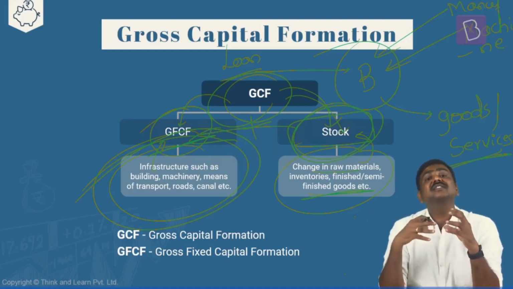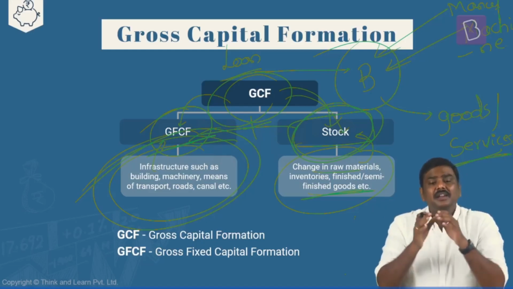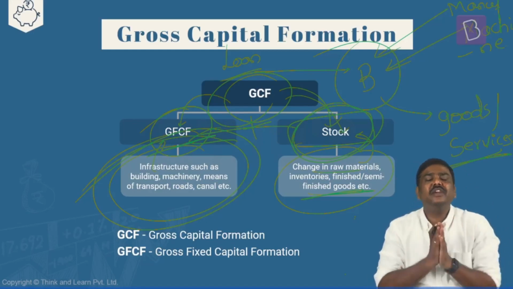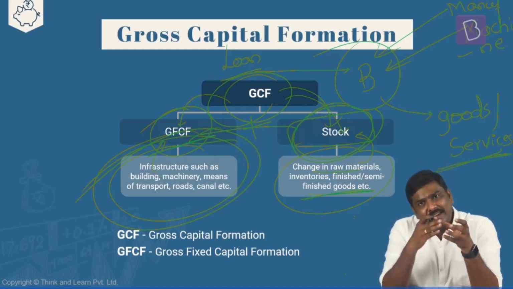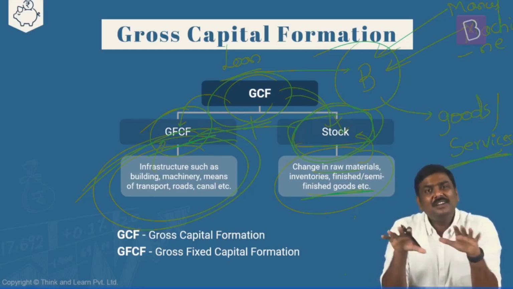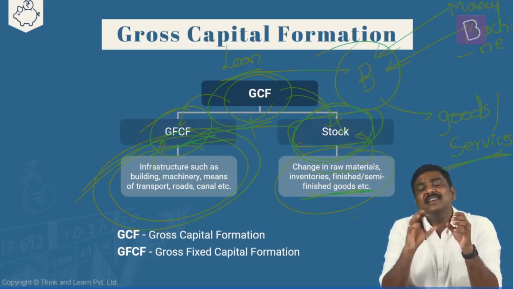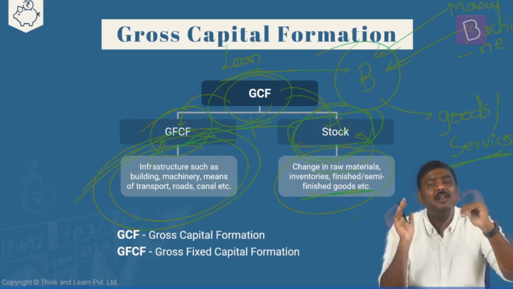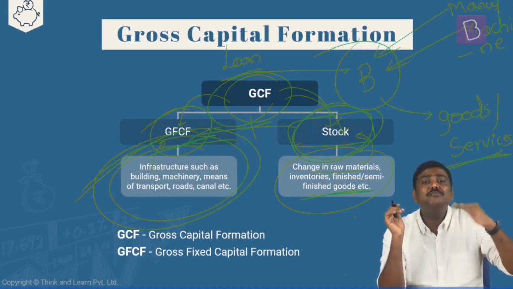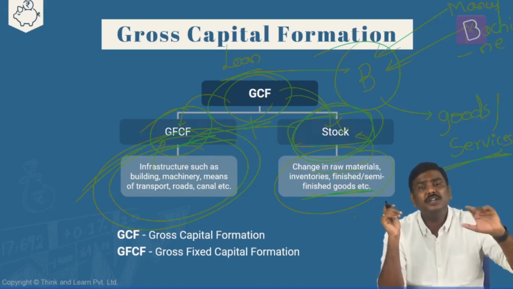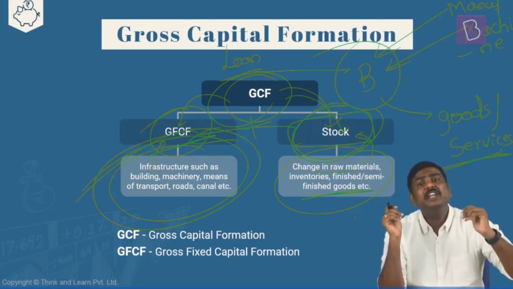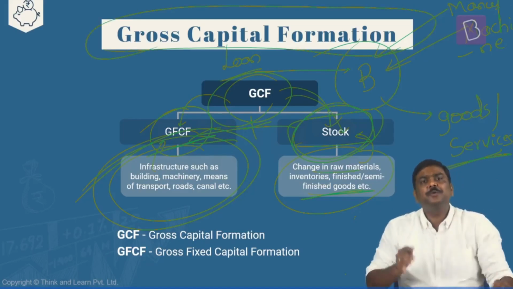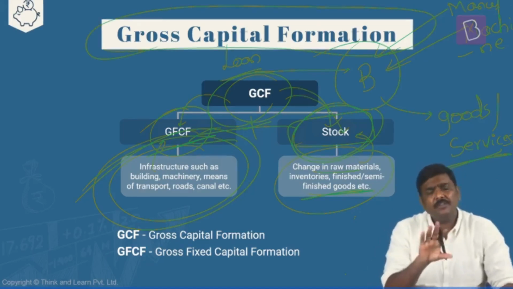After that, because of the crisis in the global market, the gross capital formation as well as GFCF started declining in case of India. But in the recent times, again it has started picking up. But generally, the gross capital formation lies somewhere in the range of 30%, which is considered to be suboptimal for Indian economy. You need to have much higher gross capital formation to the level of around 40% of GDP. So these are some of the very important points with respect to concept of gross capital formation.